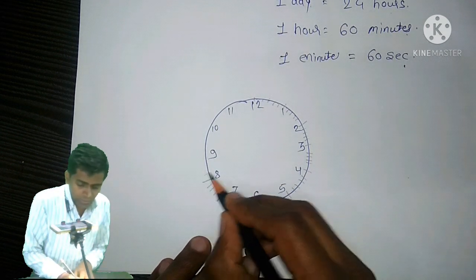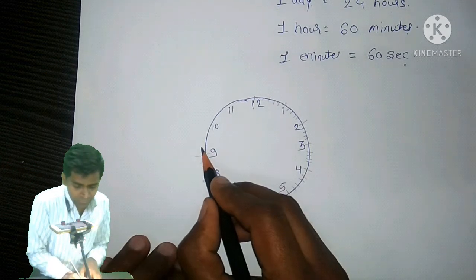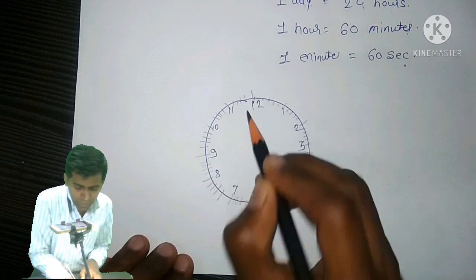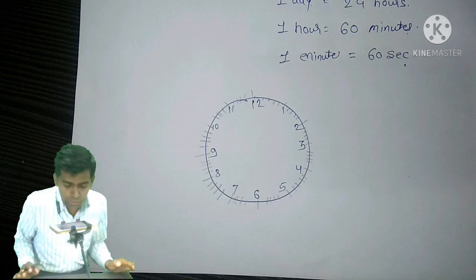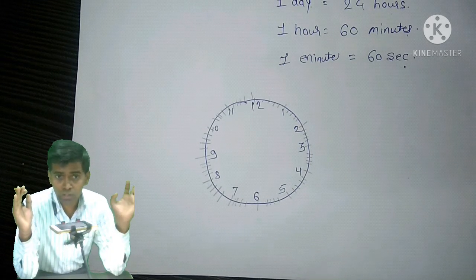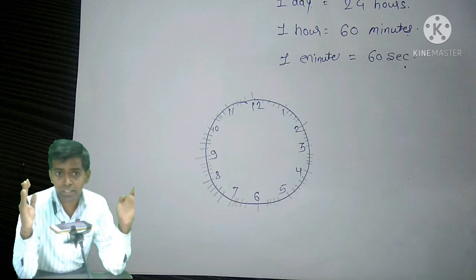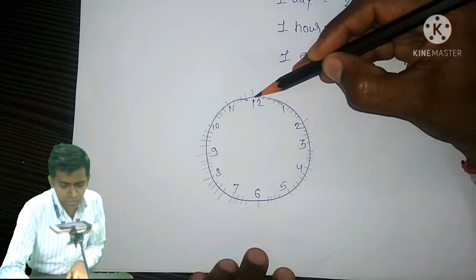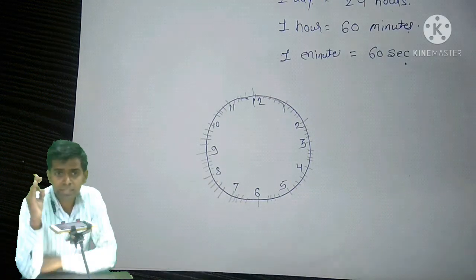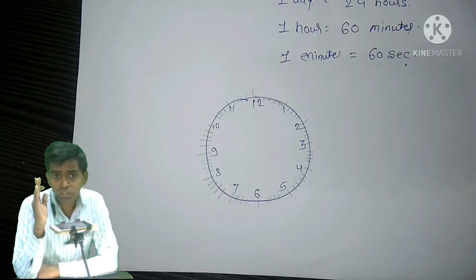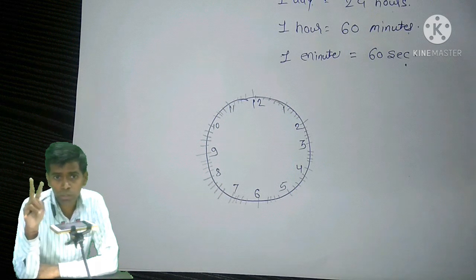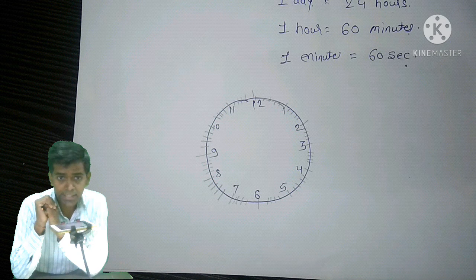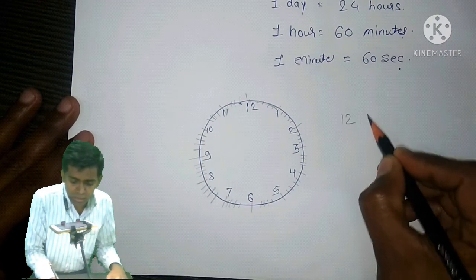Then 1, 2, 3, 4, 5, and again 1, 2, 3, 4, 5. So dear students, listen carefully. These are the 60 divisions. Division means partition. Let us suppose this is number 12 to 1. There are 5 small parts for each hour. Between every 2 hours there are 5 small lines, and these are indicating minutes. Again I am repeating, 12 numbers.